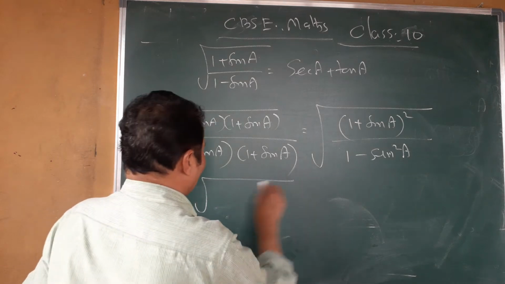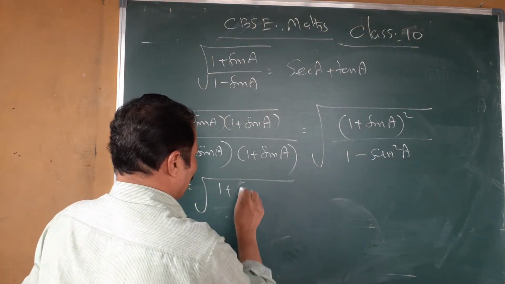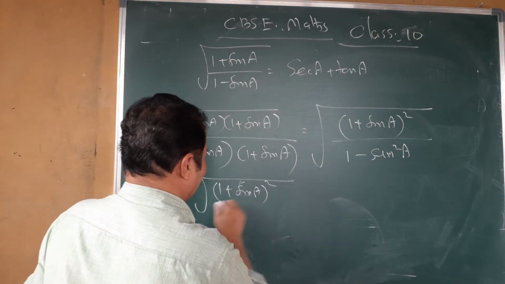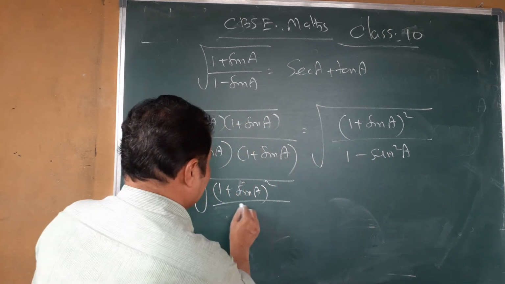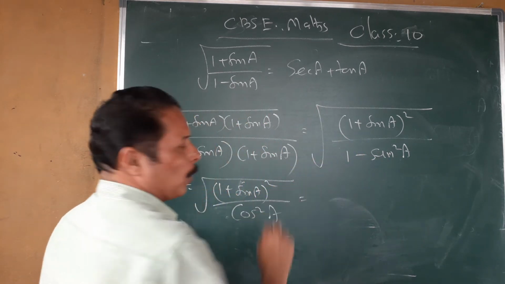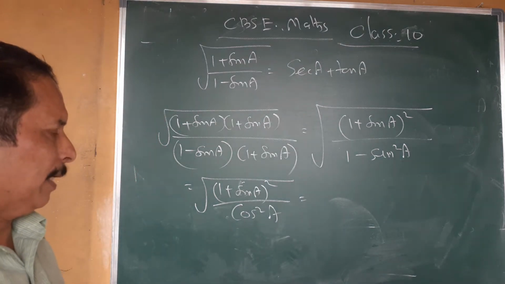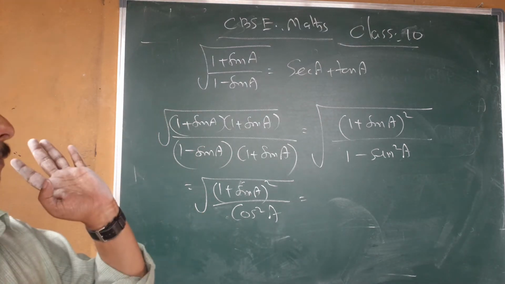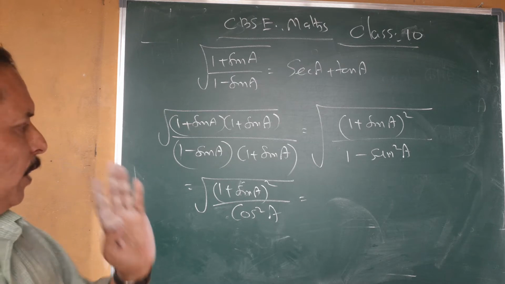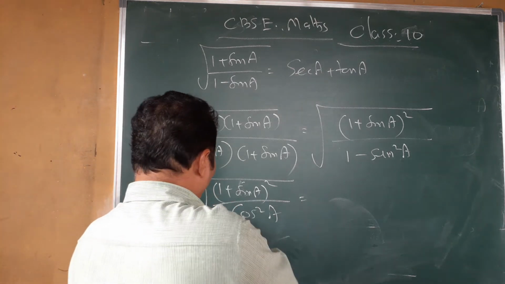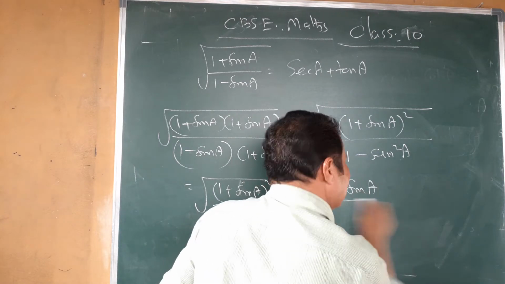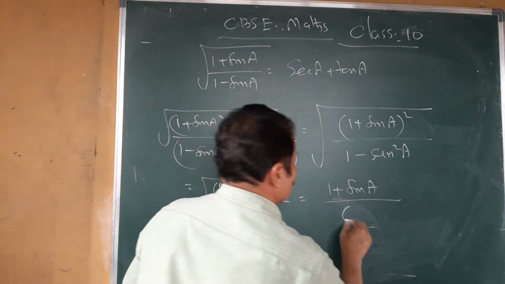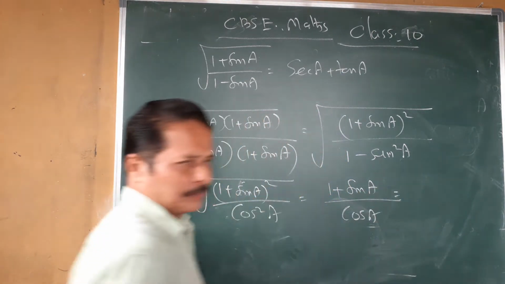Next line, root of 1 plus sin a whole square divided by, in the identity you studied that 1 minus sin square a equal to cos square a. So root of 1 plus sin a whole square is 1 plus sin a itself, and root cos square a equal to cos a. Is it clear?